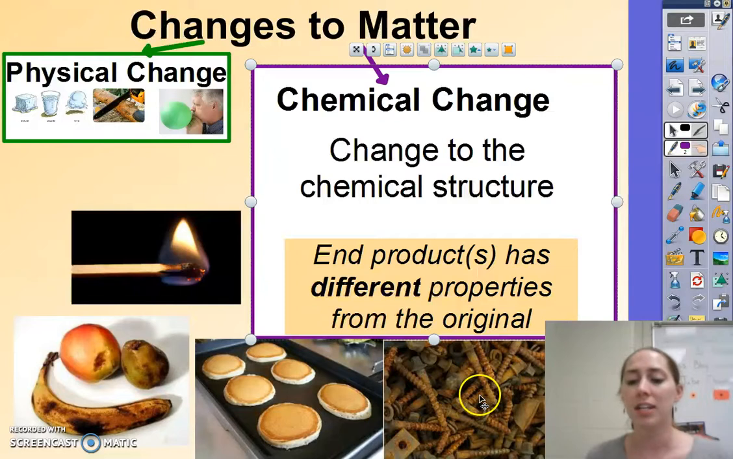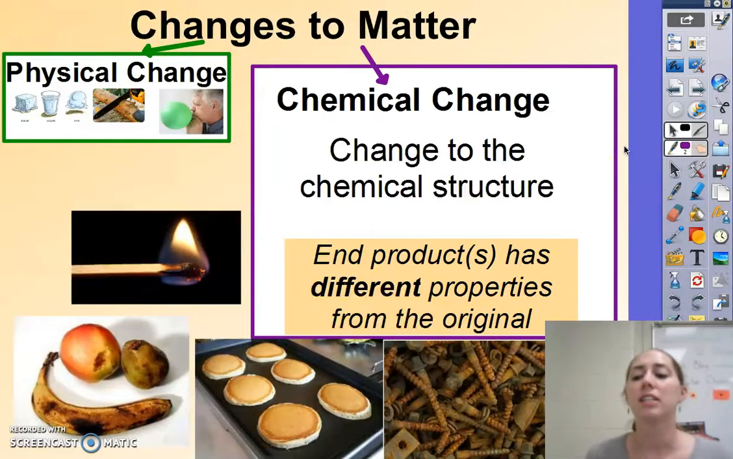Or like rusted nails. They have different properties than fresh nails. Ripened fruit versus unripe fruit. A burned match versus an unburned match. Generally, a helpful way to remember a chemical change is if you can't undo it easily. Now, that's not foolproof, but it is very helpful.